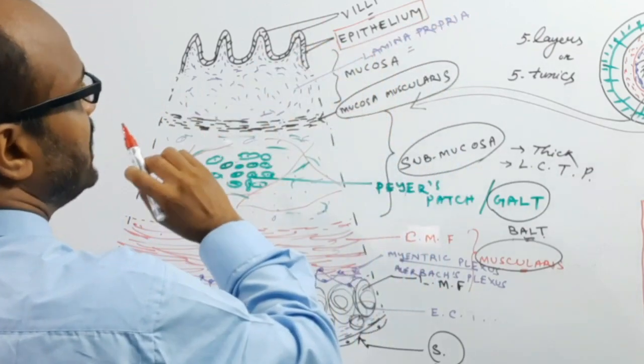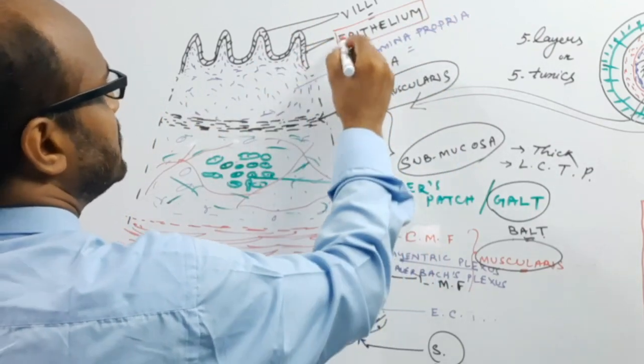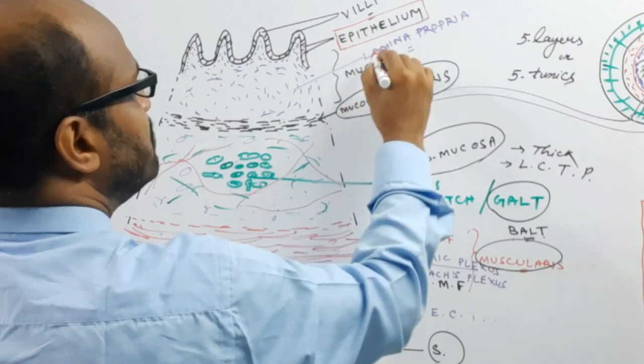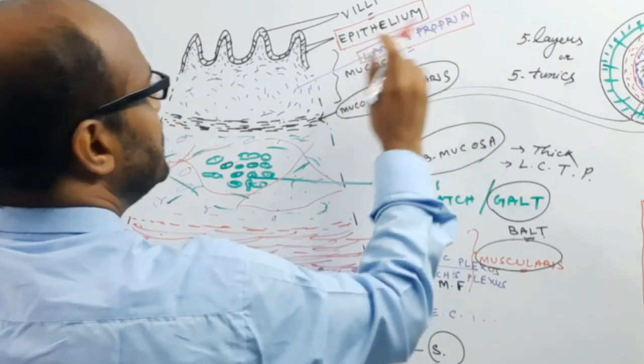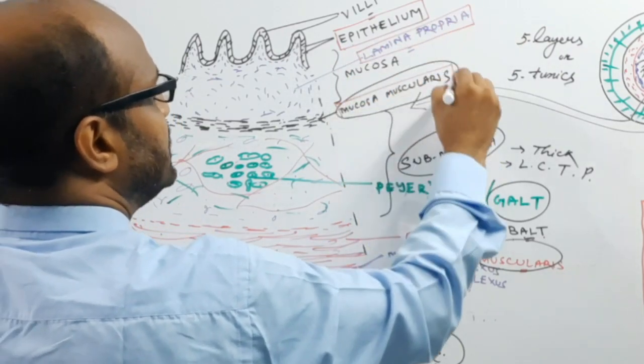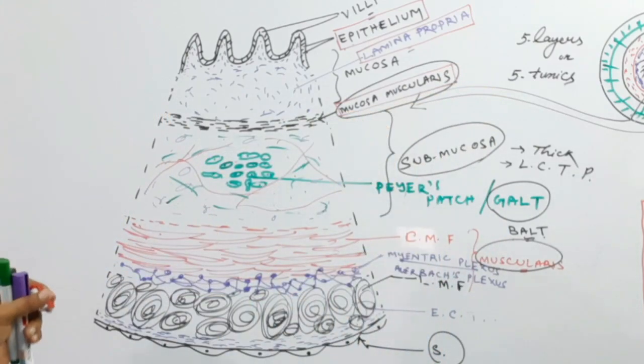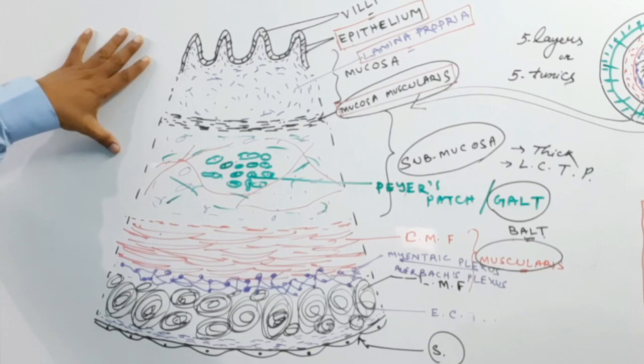Out, the inner is the epithelium, and inner to epithelium there is the lamina propria. Inner to lamina propria there is the mucosa muscularis. So these are the different layers of the alimentary canal. So here another important thing